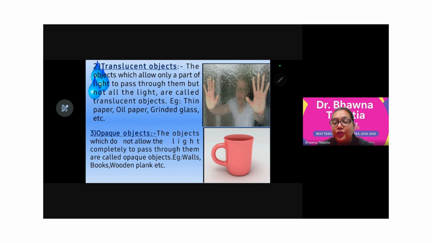Second is translucent. As the definition says, the object which allows only a part of the light, like the frosted glasses. In winter when there is too much cold and you turn on your heater, the glasses of your home and the glasses of the car get frosted, and it can only be seen that something is inside the car or inside the home, because it is not allowing all the light to pass through it. That's why they are known as translucent. The object which allows only a part of light to pass through them, but not all the light. Can you provide me some examples?